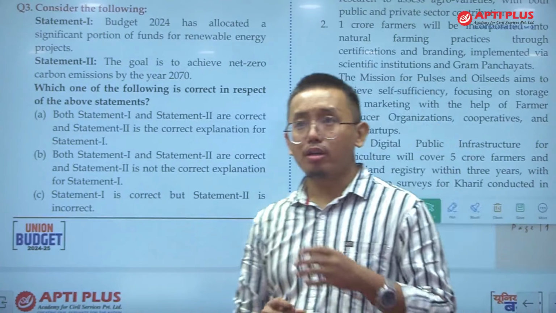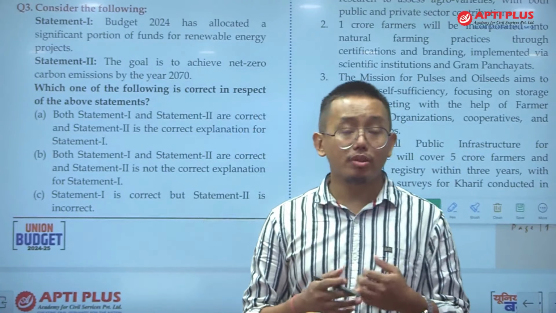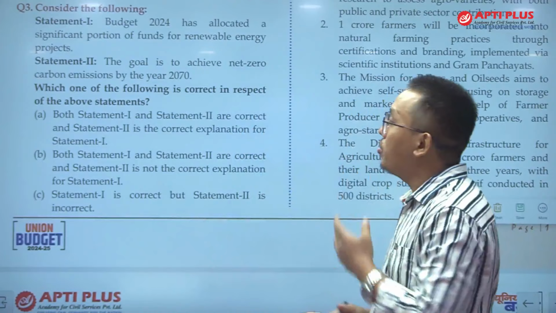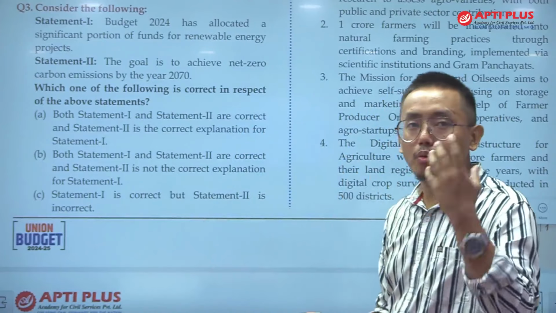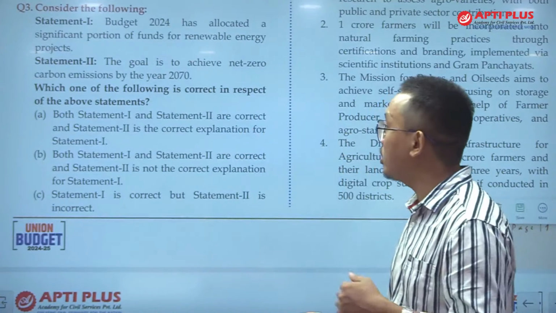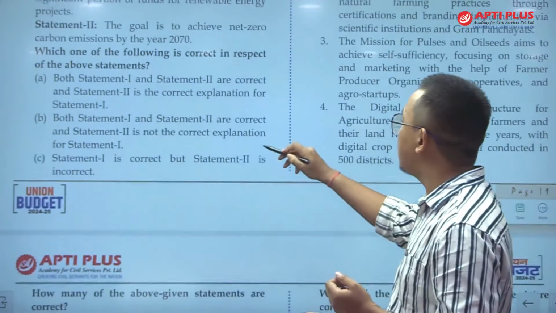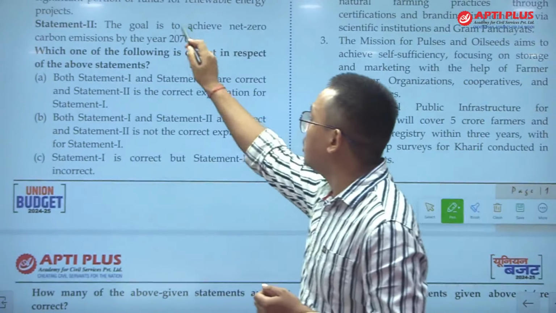If you use common guesswork, the Government of India has been focusing on renewable energy for many decades. For this reason, it is obvious that the budget will focus on the renewable sector. Statement 1 is correct, and the goal is to achieve net zero by 2070. So this is again correct.